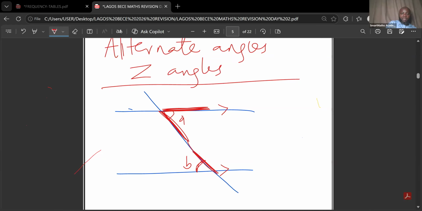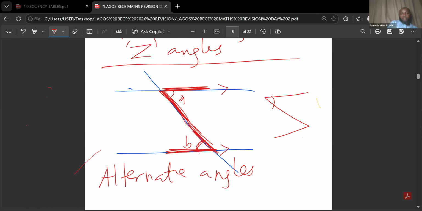Can you see that? If I connect these lines together, what you are going to see is that it is forming something like Z. That's why we call it Z angles. So anytime you have two angles forming Z like this, those angles are called alternate angles and they are equal. So we say alternate angles are equal.